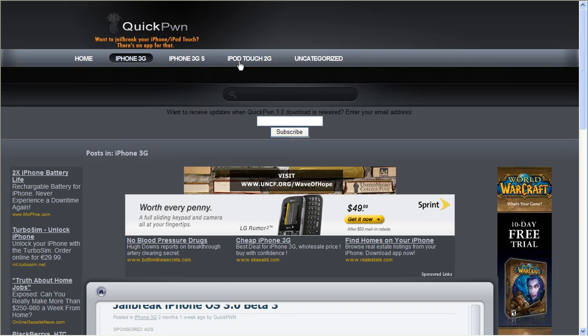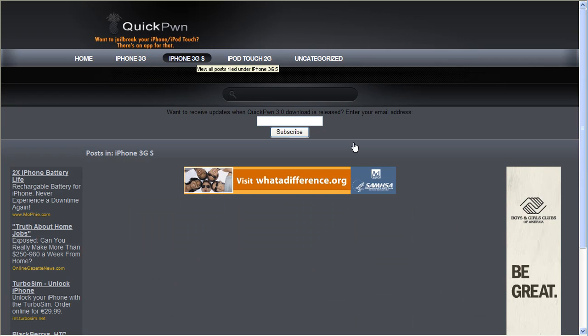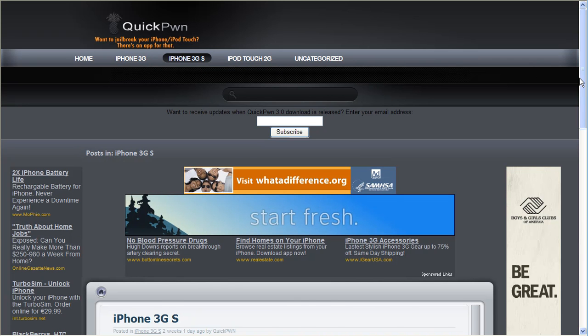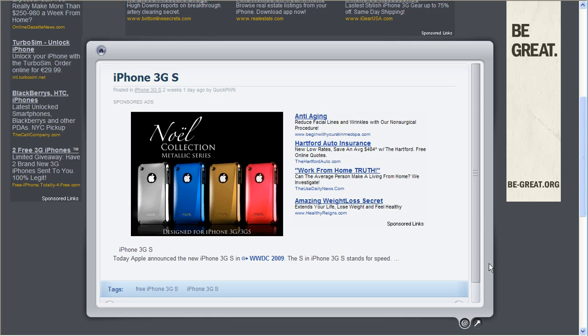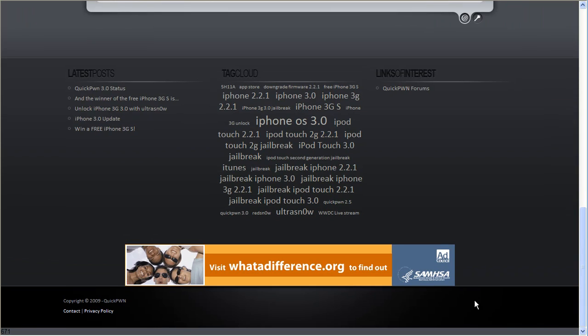Also, the number of ads on here is just insane. This makes the site not readable. You have ads on the left, ads on the right, ads on top, and then even when you get to the content, there's huge giant ads. Now, I'm sure that people accidentally click on these ads, and there's ads on the bottom. I'm sure this person's getting paid, but this is just horrible.